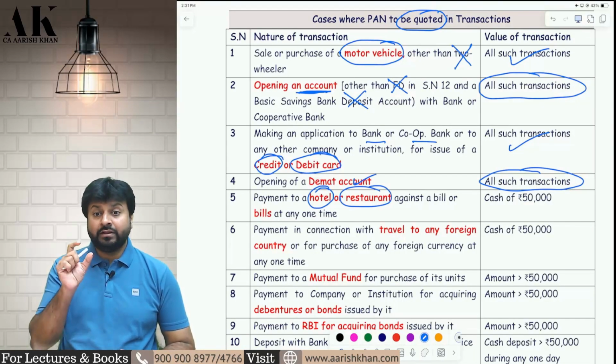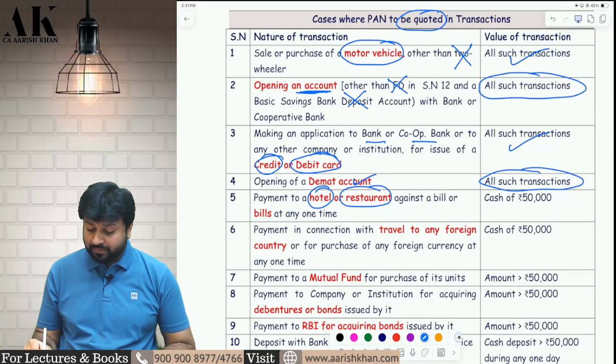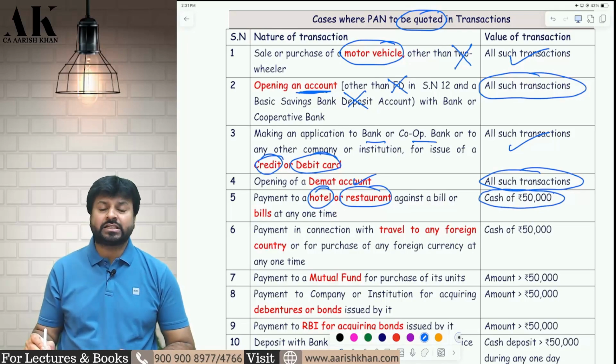Similarly, if you are making a payment of hotel or restaurant bill of 50,000 or more, now here they are putting the word cash. If you are making the payment online, then there is no need to quote the PAN. But if you are making a payment of 50,000 rupees or more in cash, then you have to what?